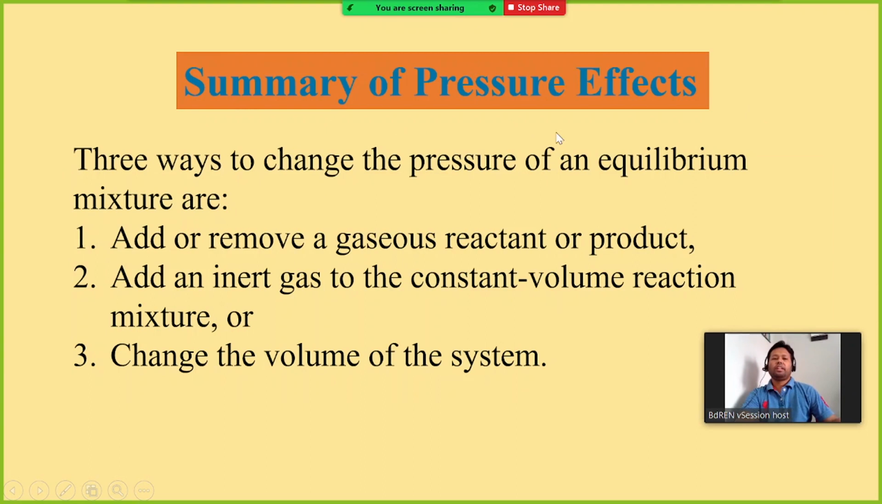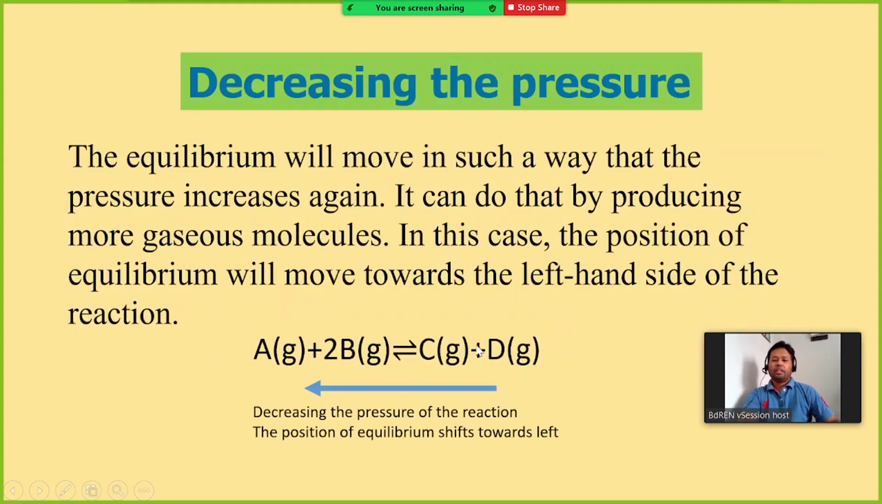Now we are going to see the summary of pressure effects. Three ways to change the pressure of an equilibrium mixture. How can you change the pressure of the system? If you add or remove a gaseous reactant or product, that means in any reaction, if you add any of the components, either this reactant or this product, what will happen? Then you increase the amount of the molecules. Therefore, the pressure of the system can be increased.